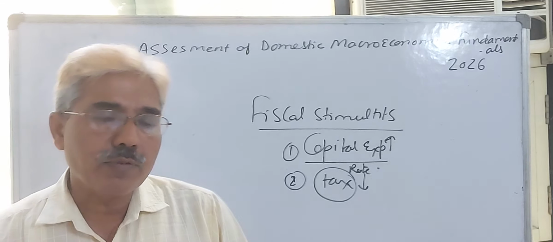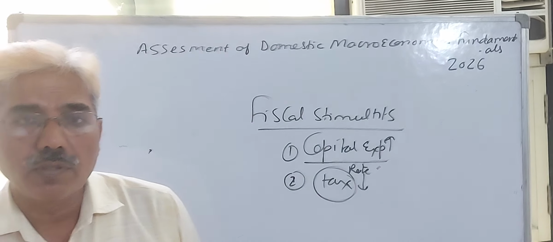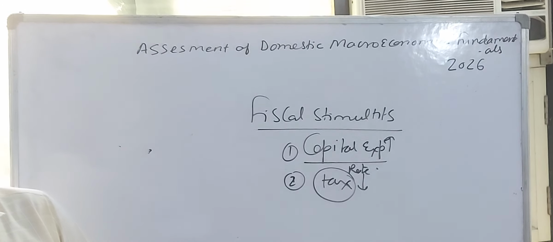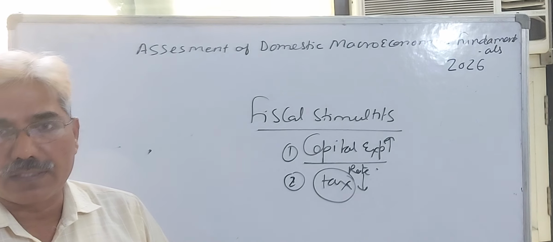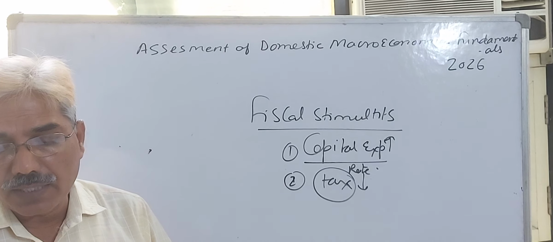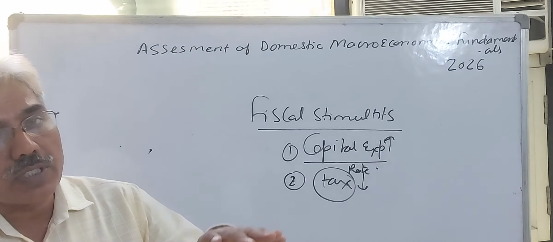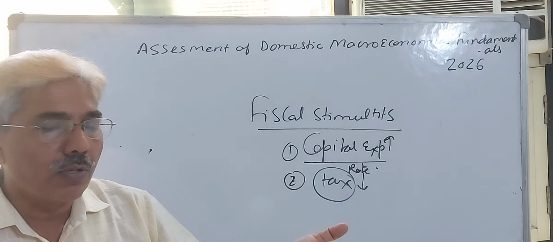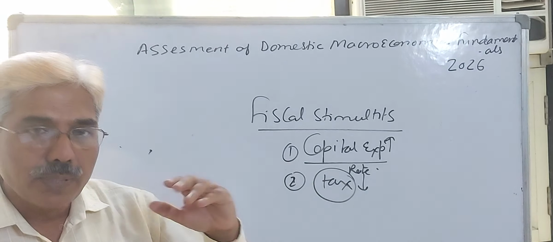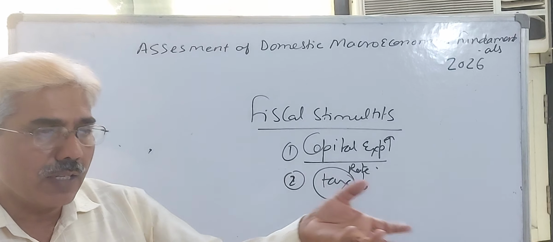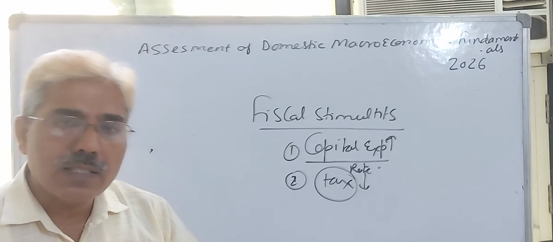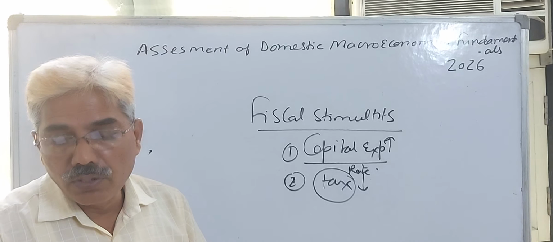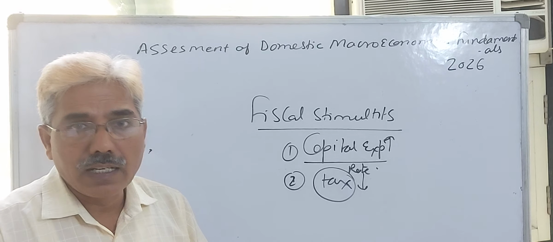Similarly, monetary steps or monetary support. What kinds of monetary support? As you know, the repo rate, that is, cumulative reductions in our repo rate by 125 basis points. If the repo rate is reduced, what happens in the economy? That automatically boosts up investment. If the rate of interest in the market is low, the profit possibility is more. Private entrepreneurs as well as government organizations will borrow more funds for investment purposes. Simultaneously, our consumers also borrow more funds for consumer durable goods, which will enhance the aggregate demand.